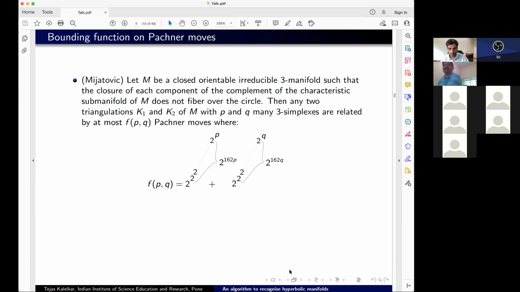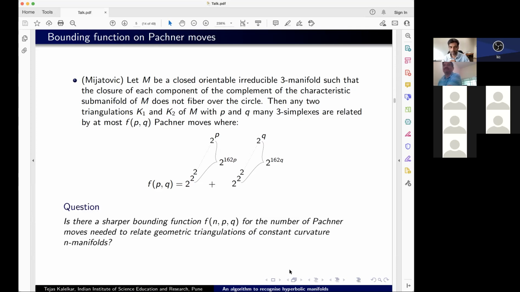On the other hand, it's not so great in the sense that it's not practical in any sense of the word, right? It's such a massive bound. So the question we asked ourselves is, really we're interested in hyperbolic manifolds. And our question is, can you get a sharper bounding function for the number of Pachner moves needed to relate geometric triangulations of constant curvature n-dimensional manifolds?